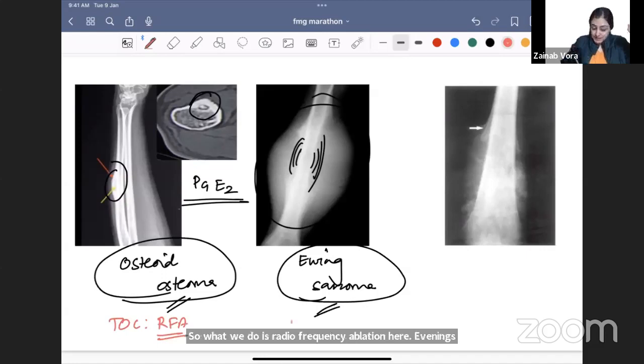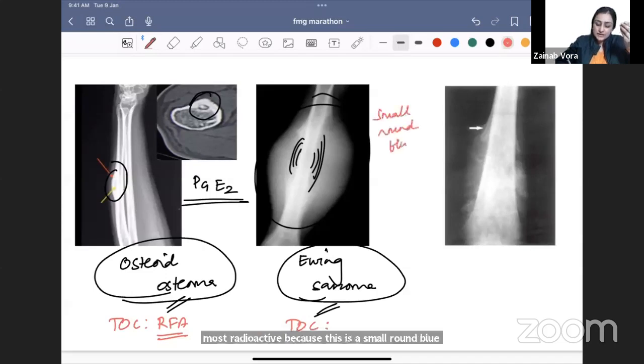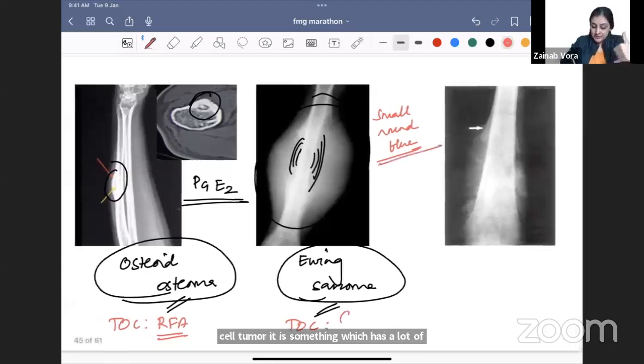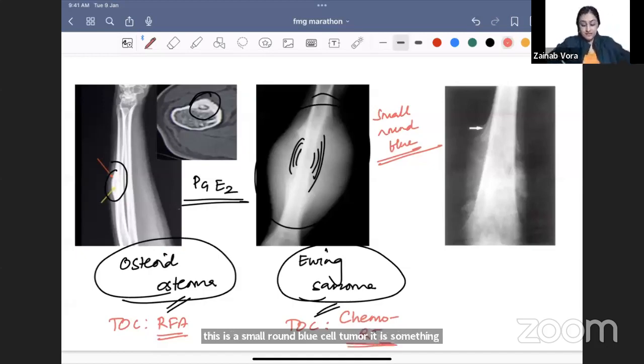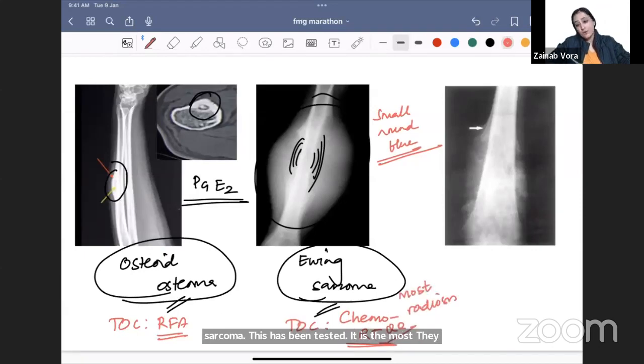Ewing sarcoma, what is the treatment of choice? Is it a radiosensitive, chemosensitive tumor? Yes, the most radio chemosensitive because this is a small round blue cell tumor. It is something which has a lot of cells, hypercellular tumor. That's why it is chemo radiosensitive. So chemo radiotherapy combination is used for Ewing sarcoma. This has been tested. It is the most radio sensitive bone tumor.